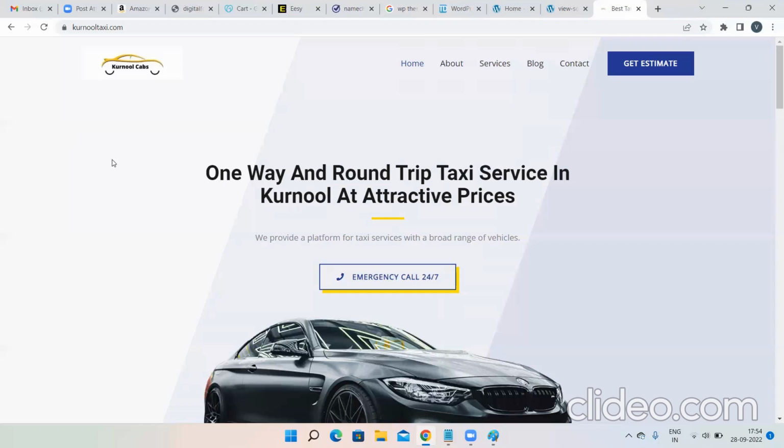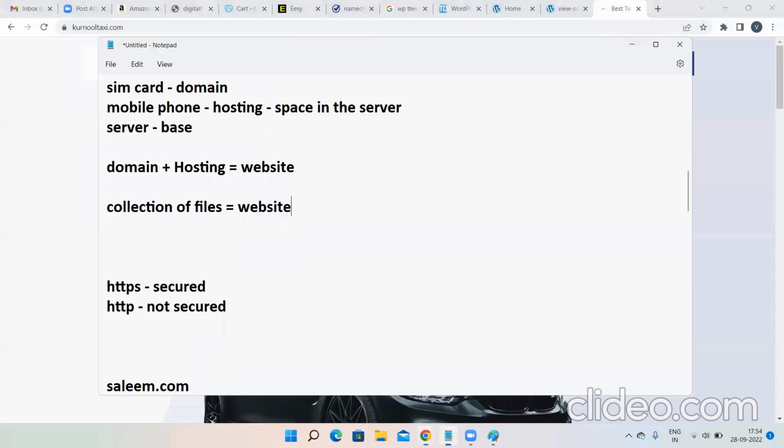But the thing is, how your website name will look is, it will be in this way, salim.karnoltaxi.com, because from the main domain, you're creating your subdomain. So you're part of the main domain. Your website is part of the main domain. So Karnol Taxi is my main website. And with the main domain, I'm creating a subdomain called salim.karnoltaxi.com. And there will not be any difference between my main domain and my subdomain. What all options are there in the main domain? The same options will be there in the subdomain also.